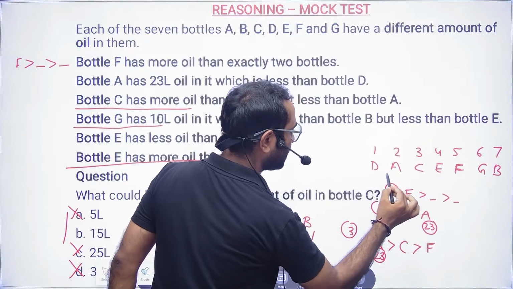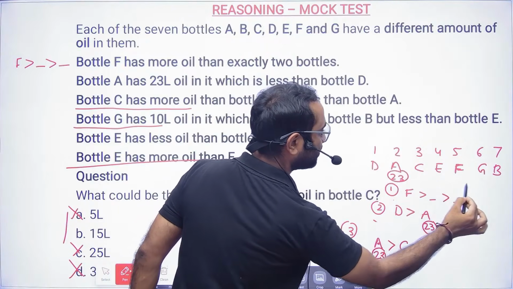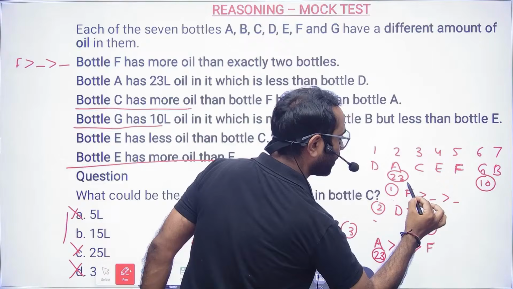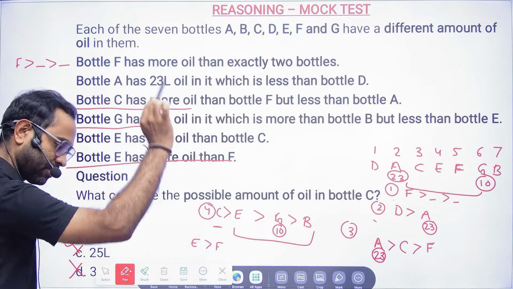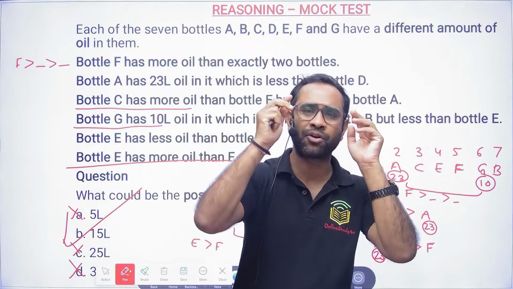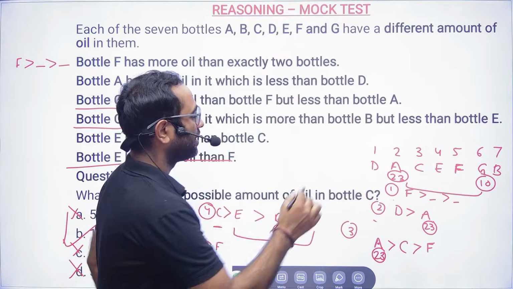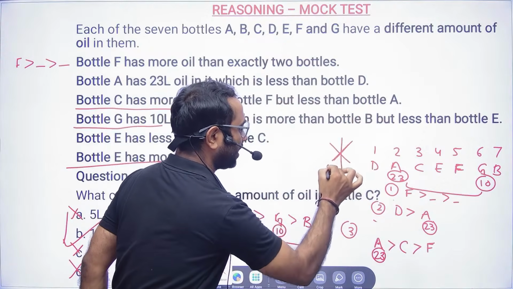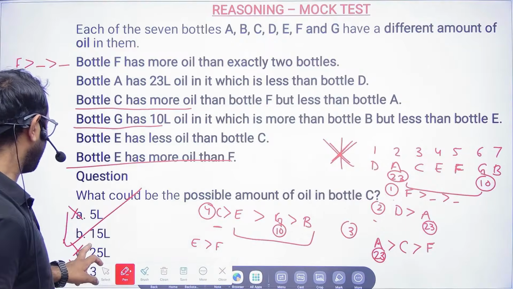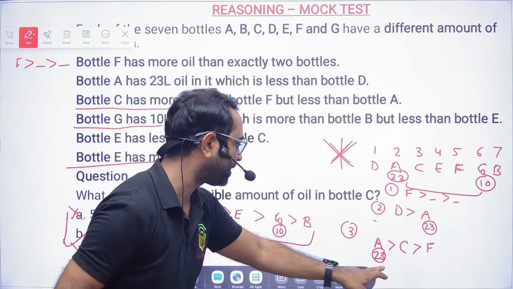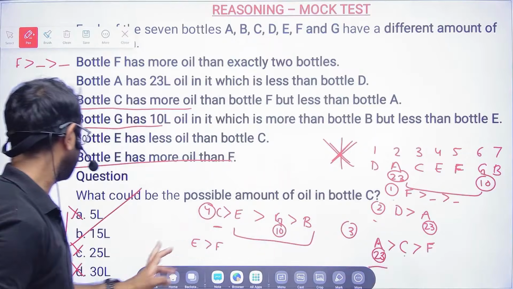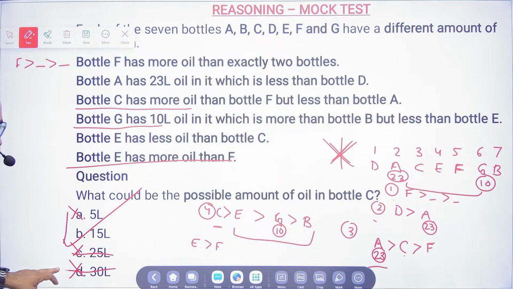So here D is 23 and this is 10. So in between 23 and 10, the value of C will be there, which is nothing but 15 liters. So basically you did not have to combine everything. This was not required, because two options we eliminated: A is 23 and A is more than C, so 25 and 30 are gone.